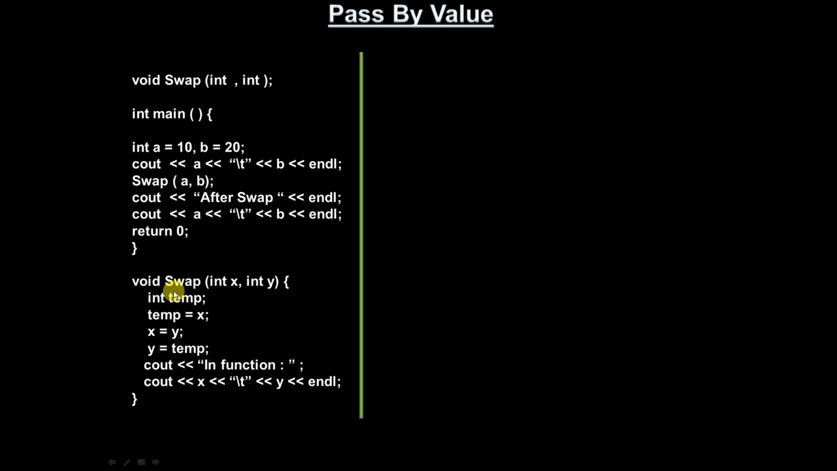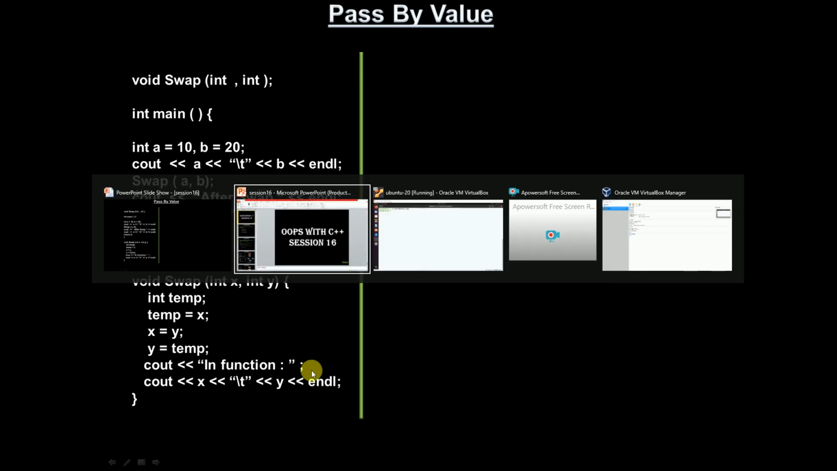Next, I'm doing the operations here. Just before discussing this topic further, we'll run this program and see how it is working.